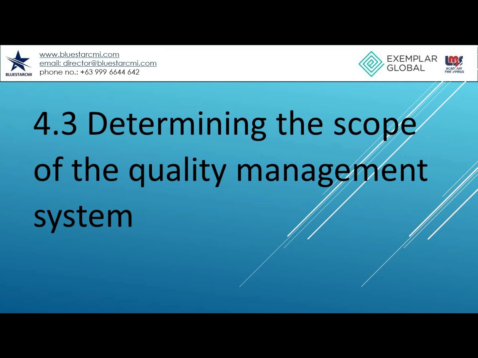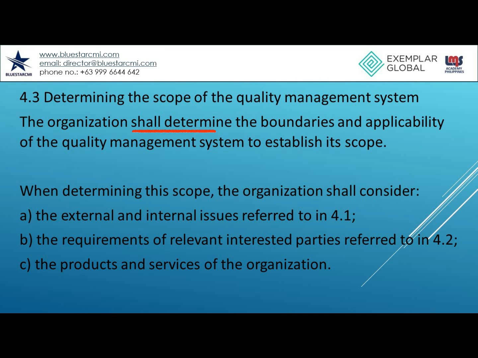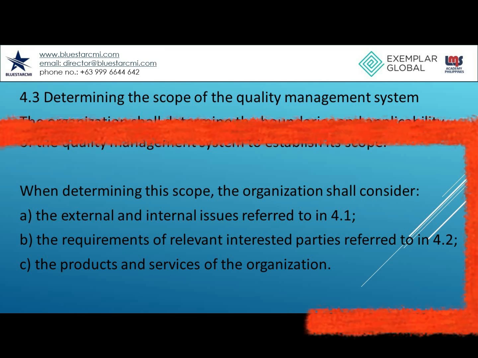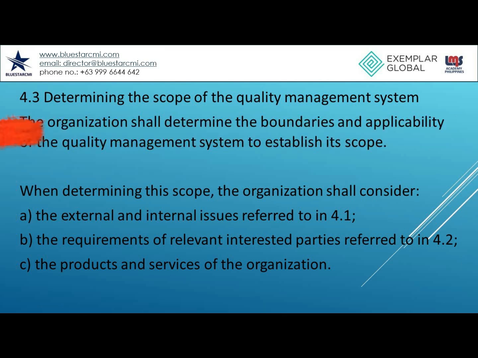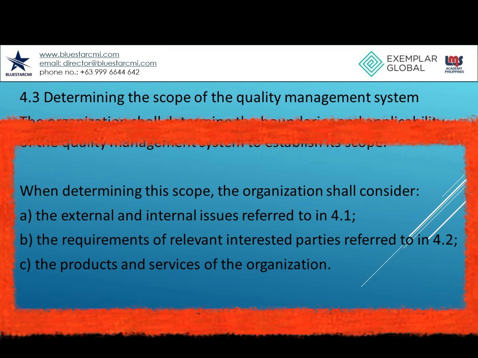4.3 Determining the scope of the quality management system. The organization shall determine the boundaries and applicability of the quality management system to establish its scope. When determining this scope, the organization shall consider: a. The external and internal issues referred to in 4.1.